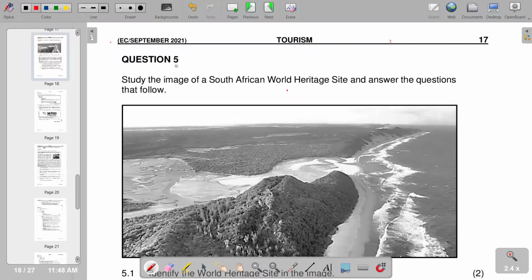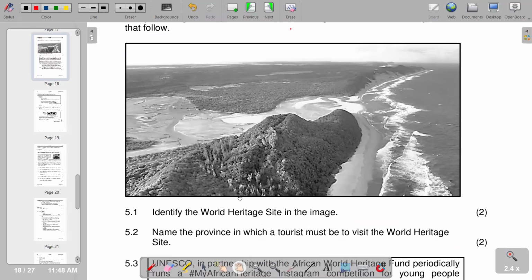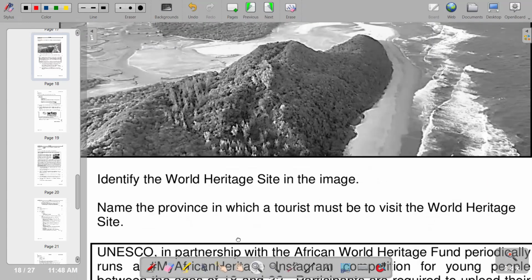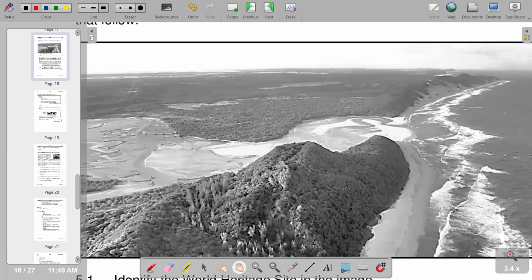We're moving on to our question 5. It will start with the image of a South African World Heritage Site and other questions that follow. So this is the World Heritage Site that we have, and of course we can try to zoom it out. So this is what we have in terms of the site.